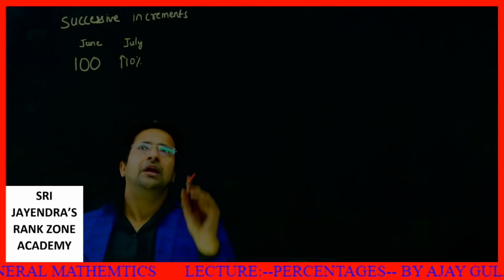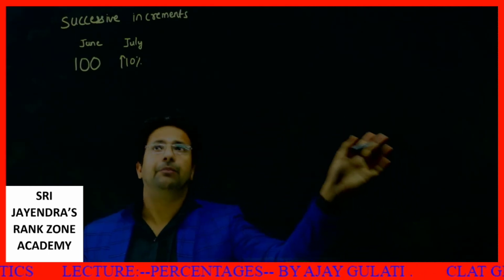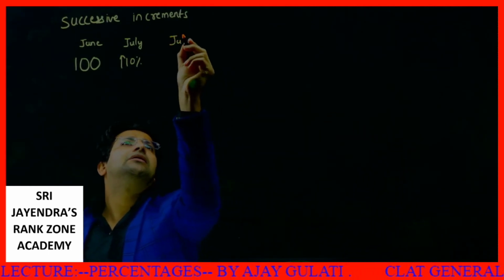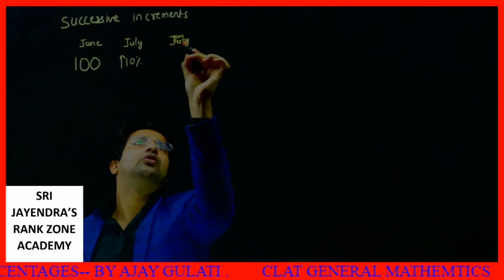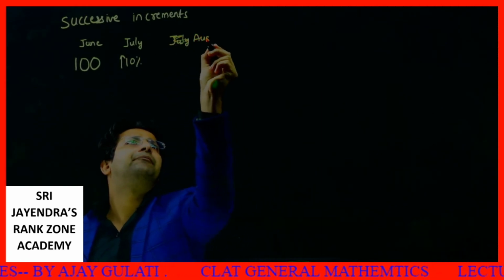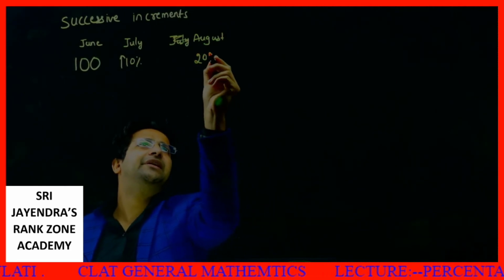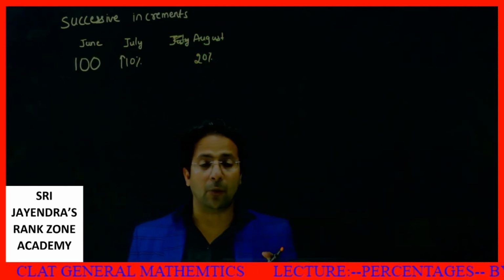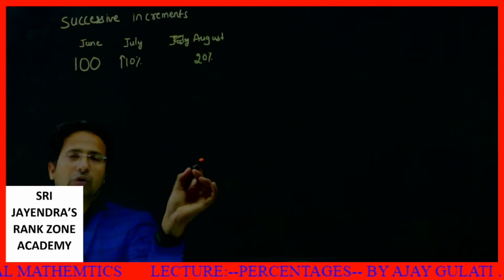This has got nothing to do with reality. I'm just telling you an example. In July, the total, this was July. So let's say this is in August. There will be a further increase of 20%. How many patients will be there after August? Okay, so what happens? How to solve these questions?